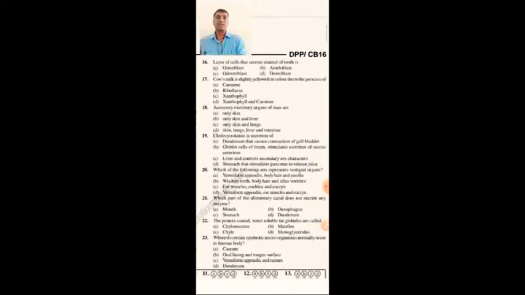Layer of cells that secrete enamel of tooth is called as: osteoblast, bone; odontoblast, dentin; ameloblast is the structure which is responsible for the production of enamel in the teeth. So option B is the answer.